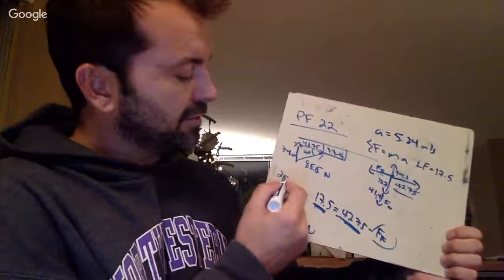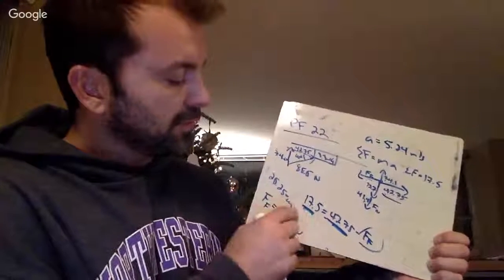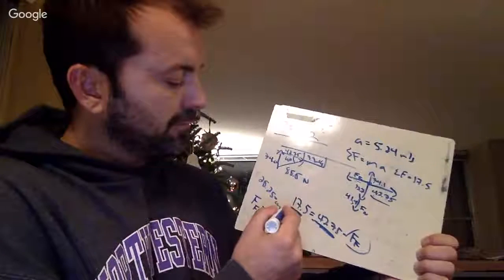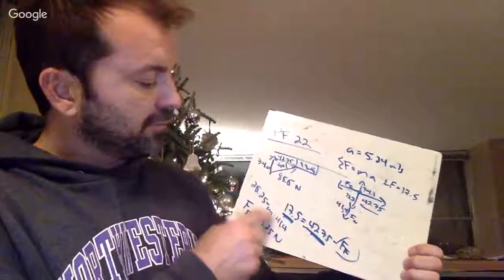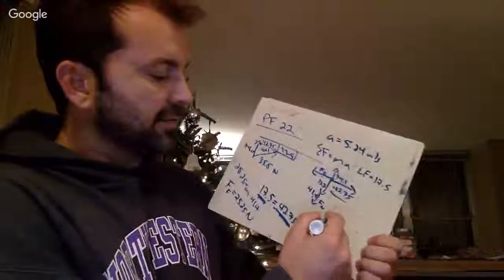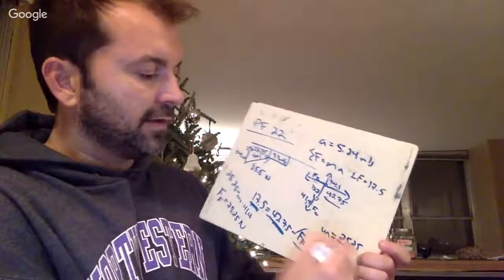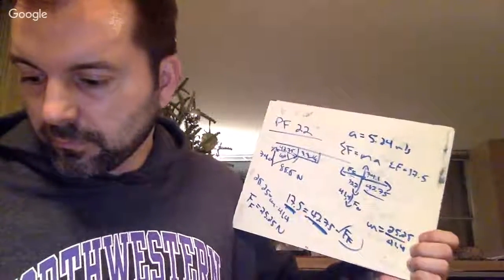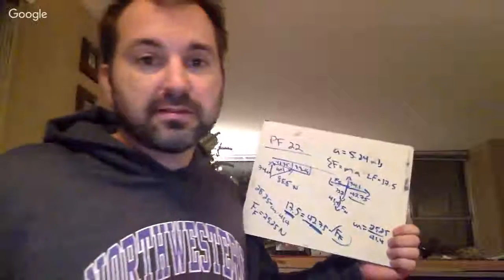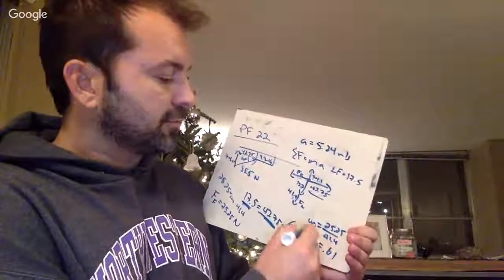I remember that friction, so 25.25 is equal to mu times force normal. Force normal is 41.4. So now to solve for mu, I simply divide by 41.4. If I do that, I get mu is equal to 25.25 divided by 41.4, and I get 0.61. So I get a mu equal to 0.61.